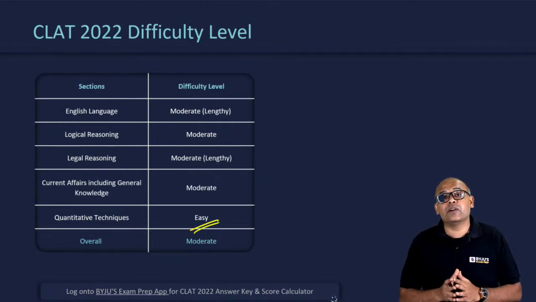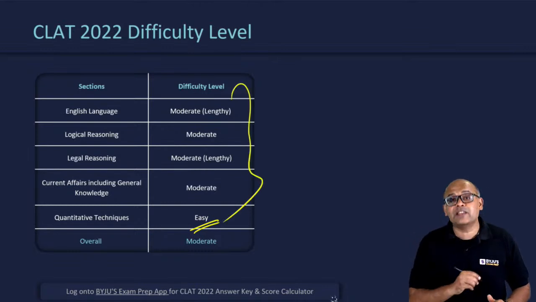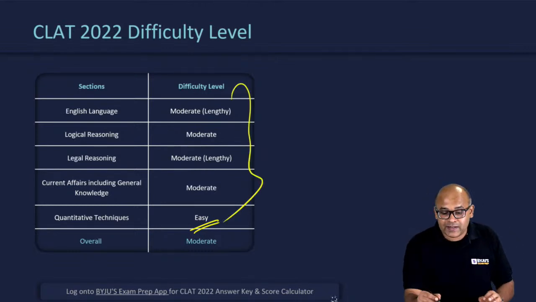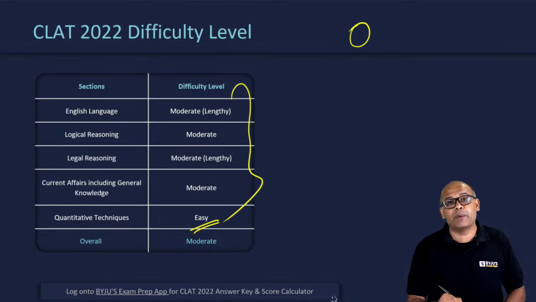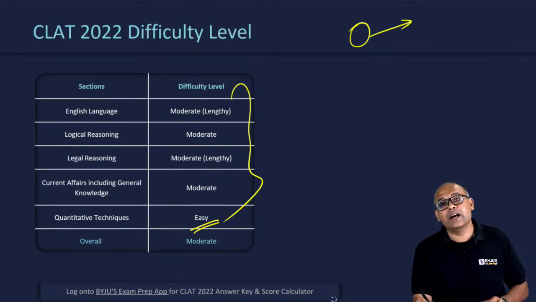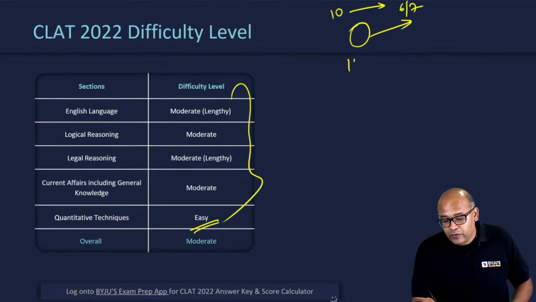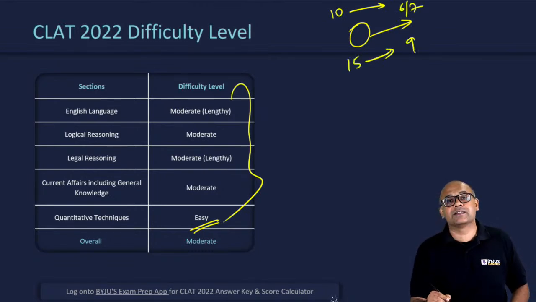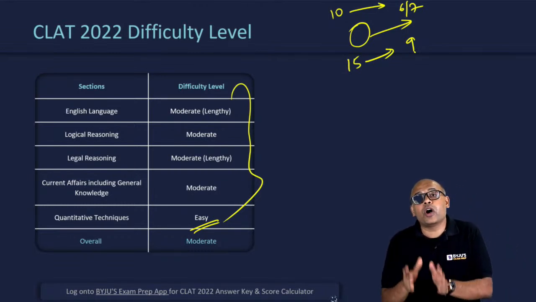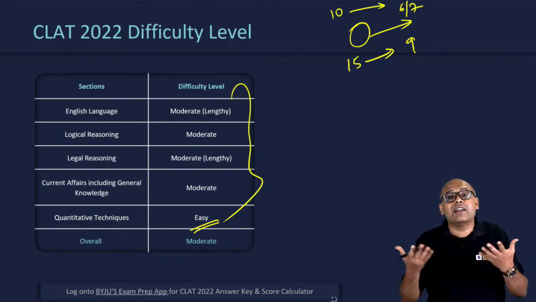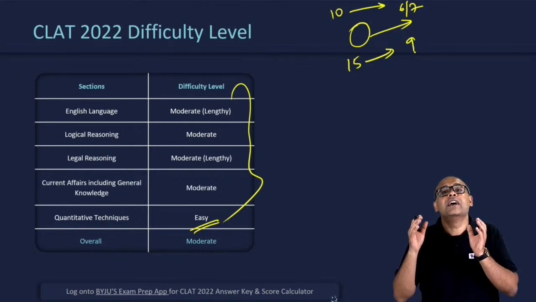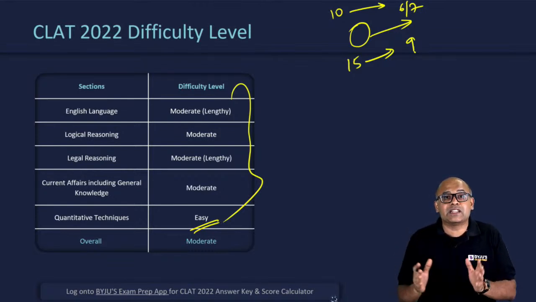The reason why we are saying quant is easy is because, in comparison to the others, if you spend some time, you will definitely get marks in sync with the time that you spend. Let's say you spend 10 minutes, you could have got something like 6 to 7 marks. If you have spent 15 minutes, you could have got about 9 marks. There are hardly any traps, straightforward questions, and a little bit of calculation required.